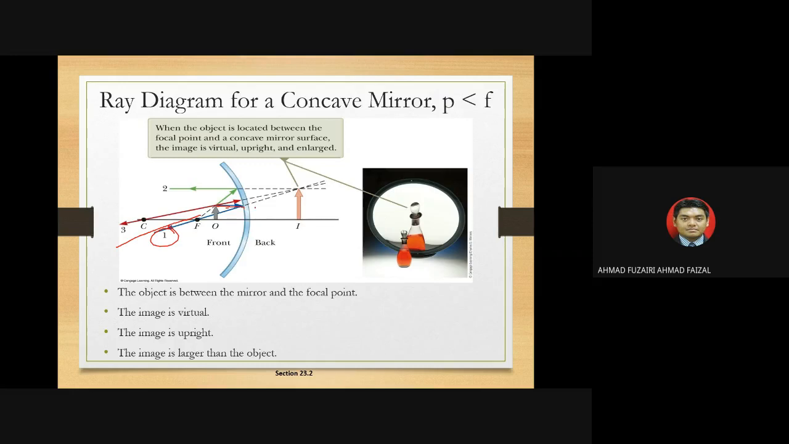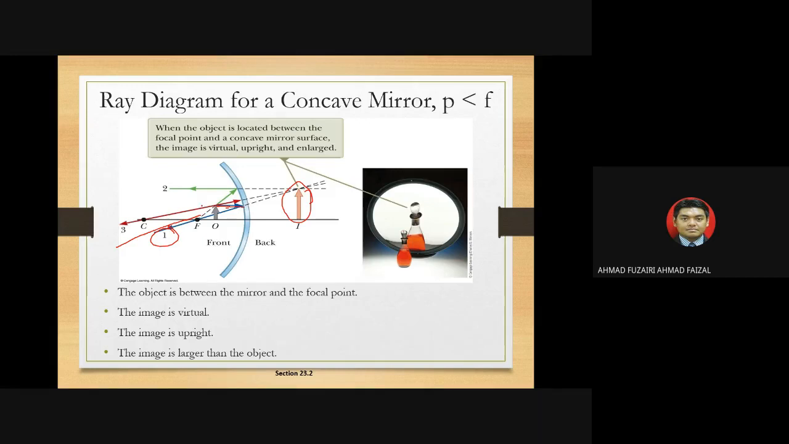In here, the image getting out now is not a real image, but a virtual image. Okay, virtual image, because it falls behind the mirror. Then whether the image is upright or inverted, it still gives you something else. Okay, the object is between the mirror and the focal point.